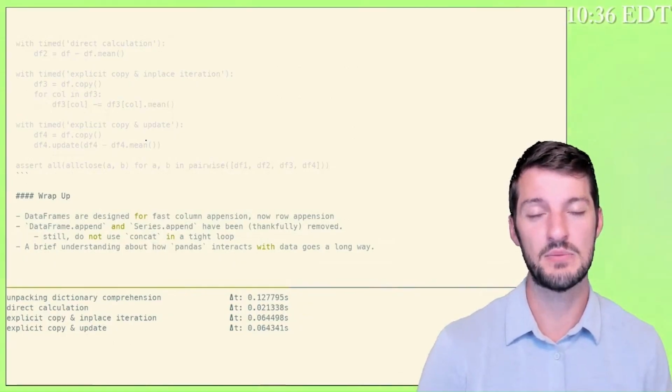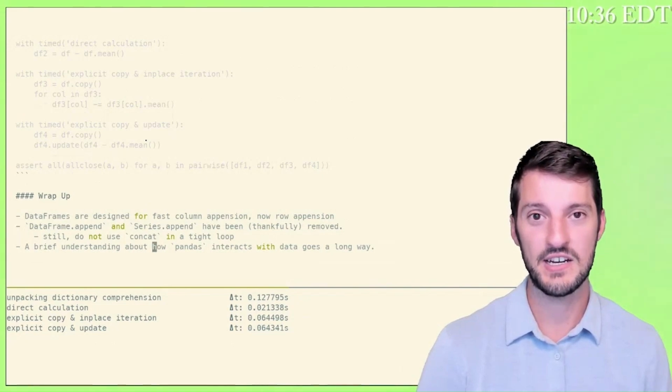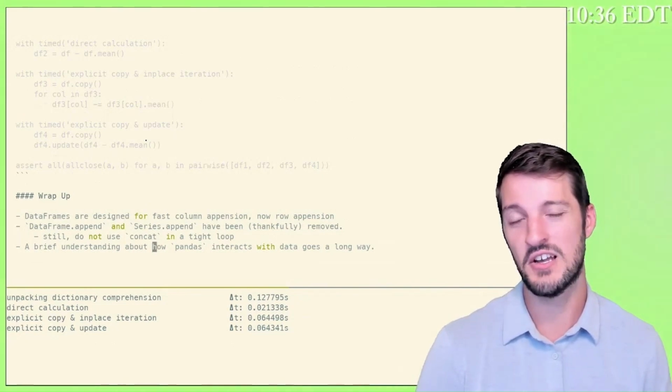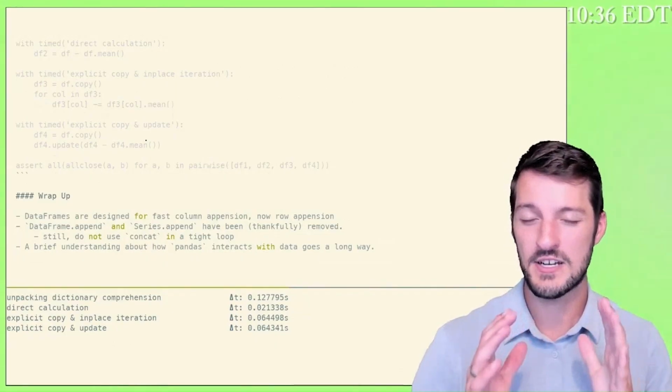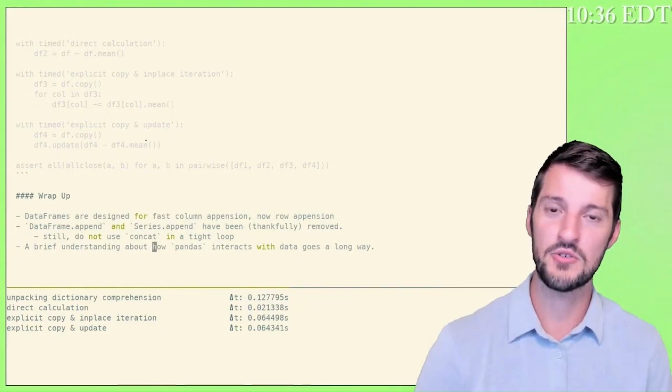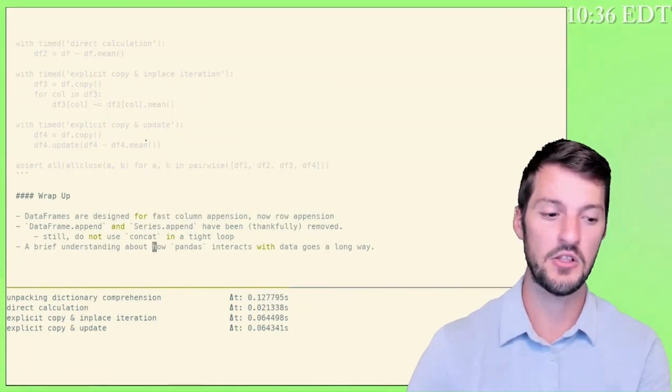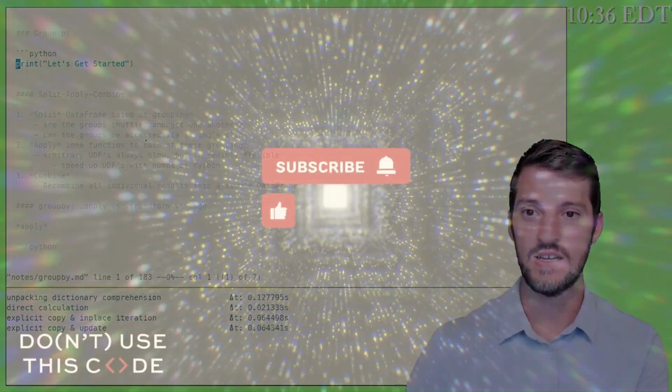Pandas has a lot of abstractions, and we want to take care that the underlying implementations are being called as efficiently as we can allow. And just understanding a little bit of under the hood in pandas can go a long way for us.